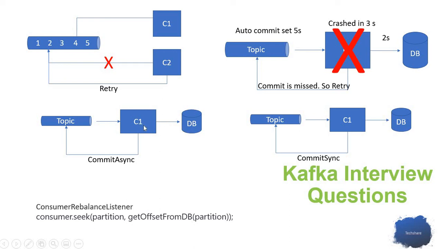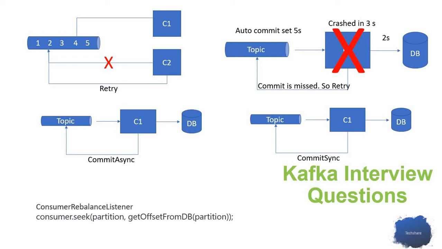So whenever I get the data from the topic, I get the offset from the database and send a seek to the topic telling it to get me the next message from this particular offset. So that is another way of handling the offset.